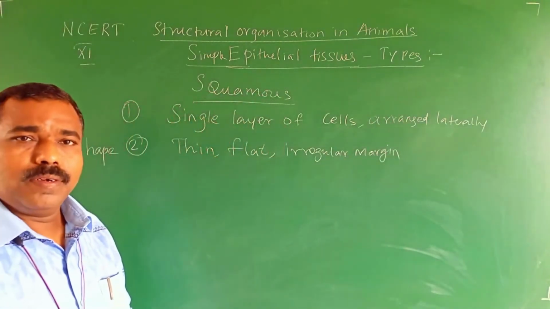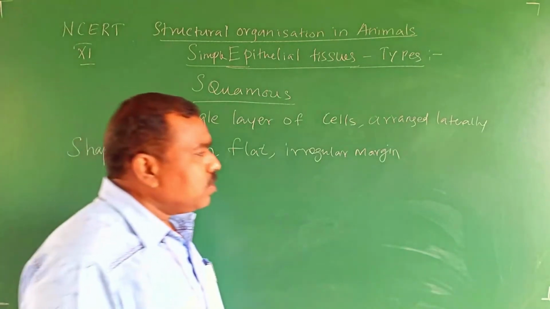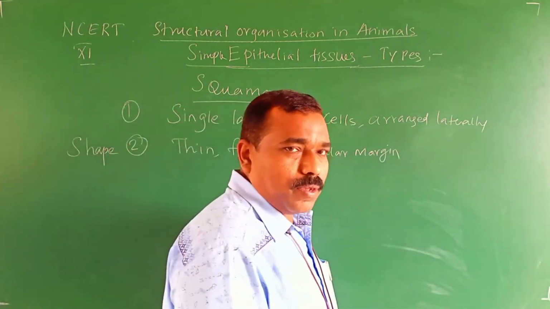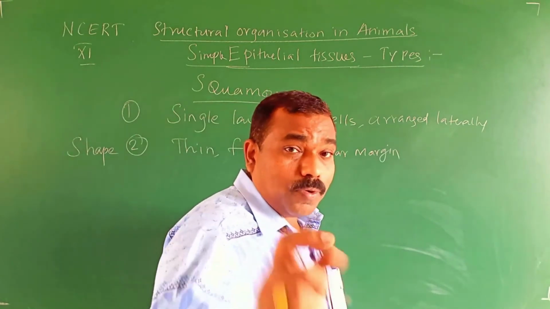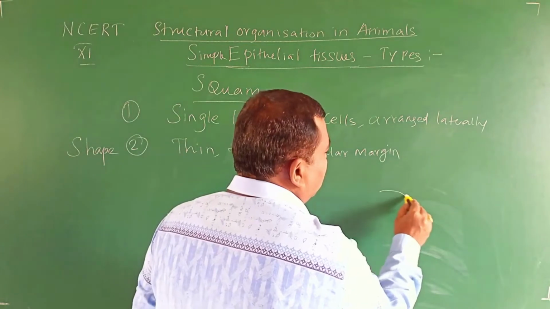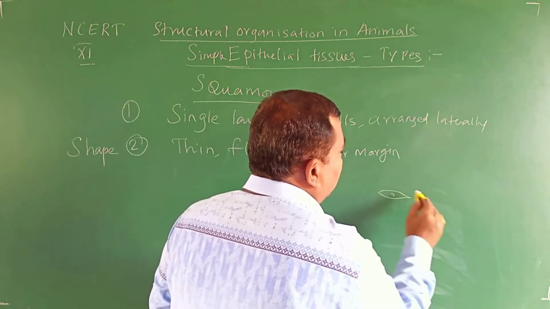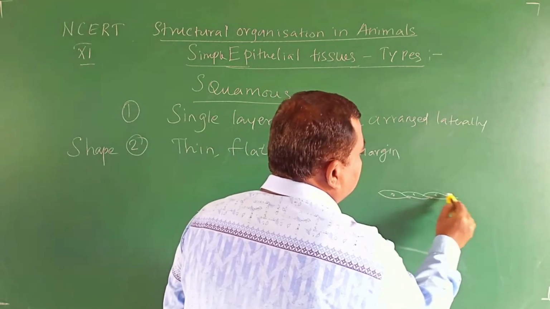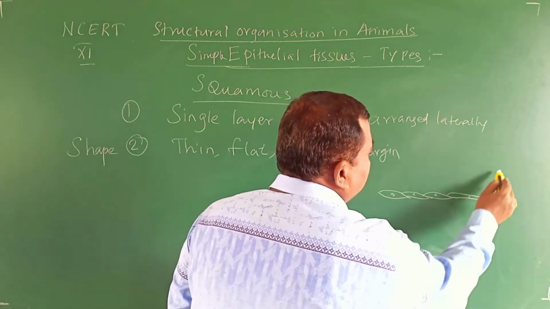How will it be? See, this diagram is only for explanatory purposes. You have to draw the diagram as per the book. So how will it be? See, this is one cell. This is another cell. This is another cell. See, these are thin flat cells.